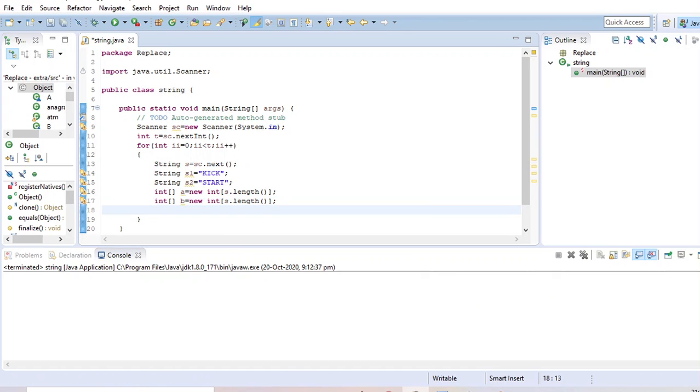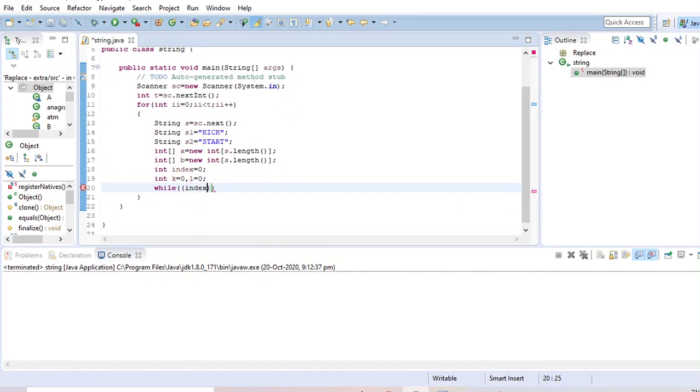Okay, now I am taking an index, it will be initially 0, and two other integers k and l, both of them initially 0. Now I am taking a while loop where I will check where the kick is present, in which position.